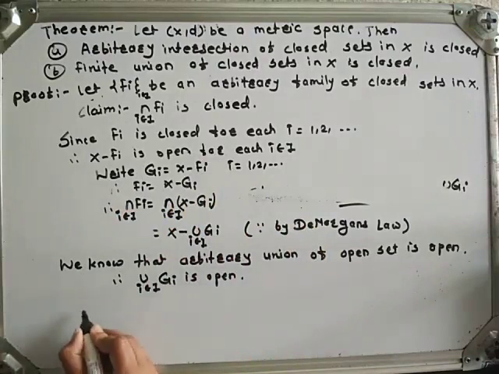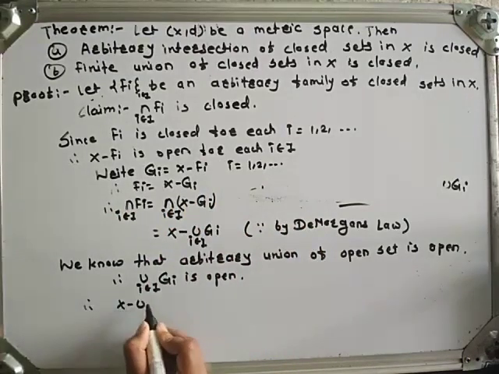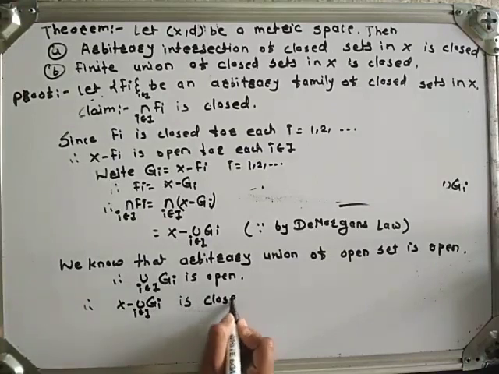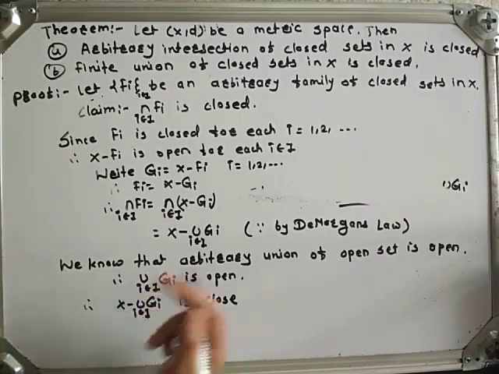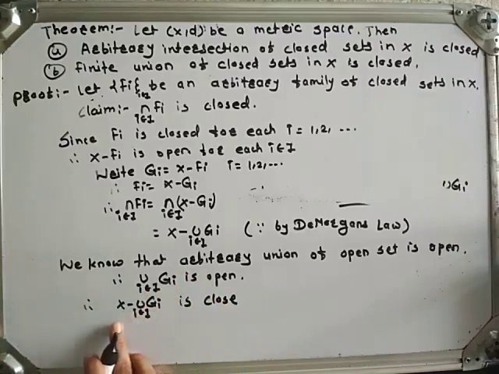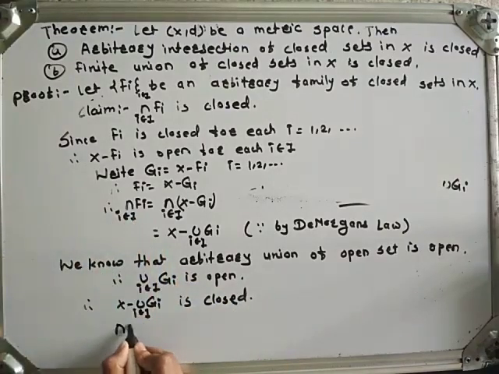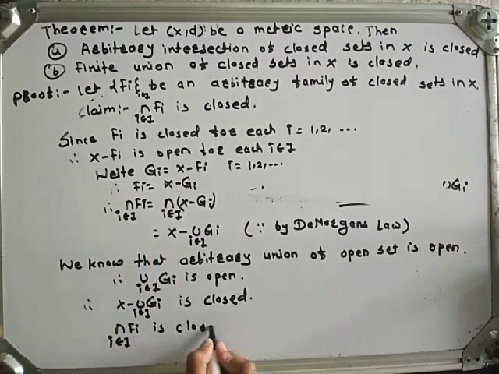This set is open, therefore its complement, that is X minus union of Gi, is closed. X minus union of Gi is nothing but intersection of Fi, i belongs to capital I, which is closed.